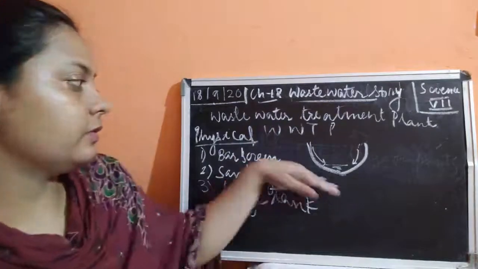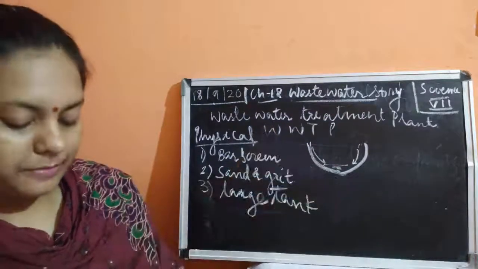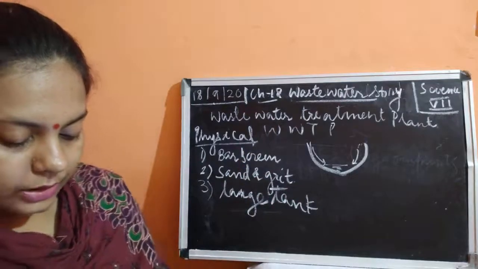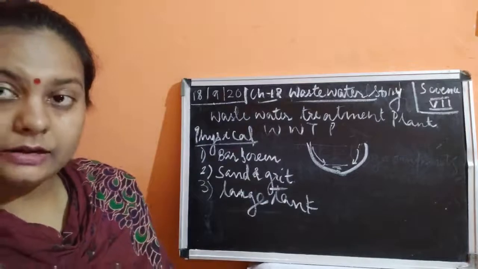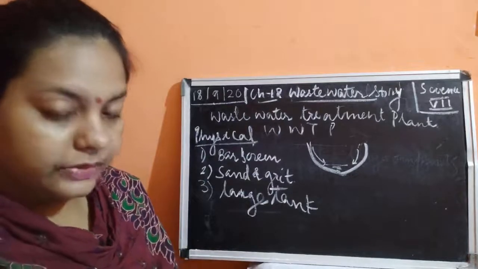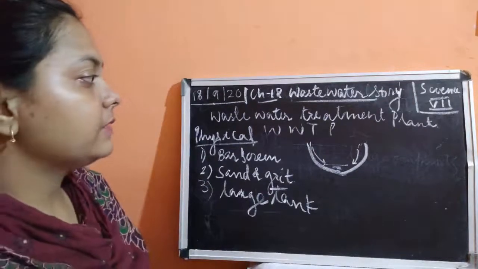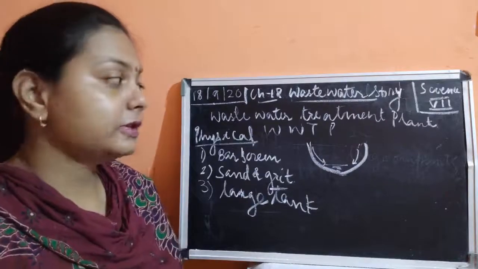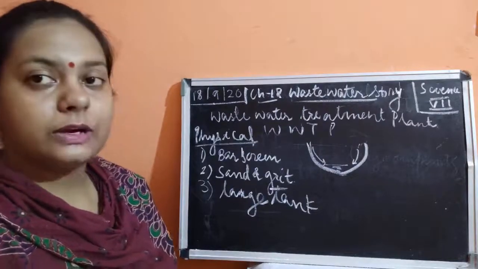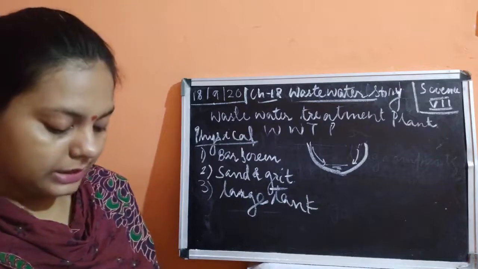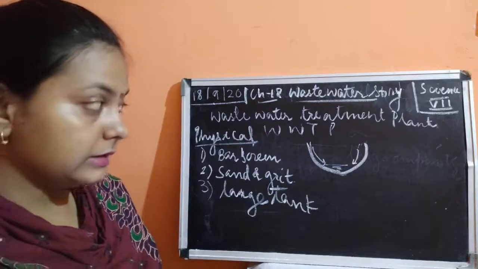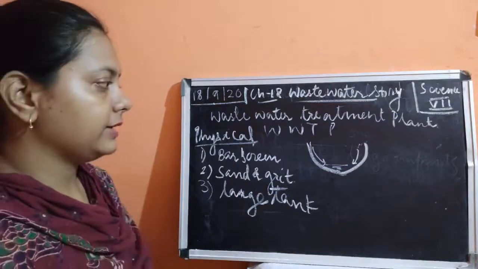Then solid waste like feces settles at the bottom and is removed with a scraper. After leaving it for 2, 3, 4 days, the solid waste settles down at the base.